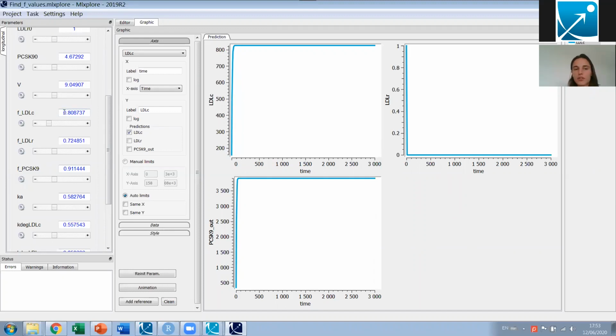And when I'm around 0.8, I am nicely at the 800 milligram per deciliter concentration, as observed experimentally. So by playing here with MLXplore, playing with the parameter values, I can identify a reasonable value for FLDLC.